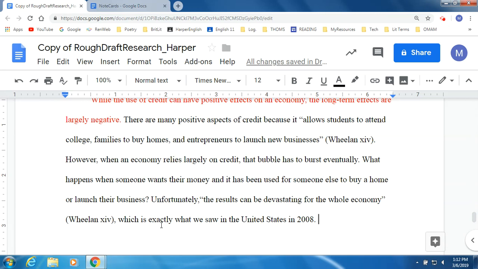Let's go back and reread and make sure. While the use of credit can have positive effects on an economy, the long-term effects are largely negative. There are many positive aspects of credit because it allows students to attend college, families to buy homes, and entrepreneurs to launch new businesses. However, when an economy relies largely on credit, that bubble has to burst eventually. What happens when someone wants their money and it has been used for someone else to buy a home or launch their business? Unfortunately, the results can be devastating for the whole economy, which is exactly what we saw in the United States in 2008.